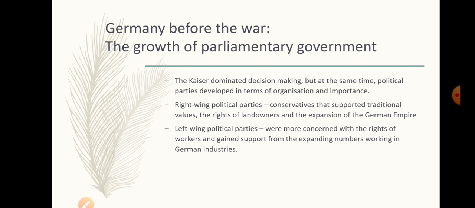Now, the left-wing political parties represented the laborers, the workers. These were more concerned with the rights of workers, and they, of course, gained support from the expanding numbers working in German industries. By the end of the 19th century, Germany's industry had a huge boom.